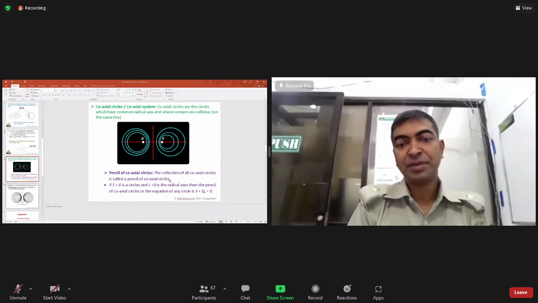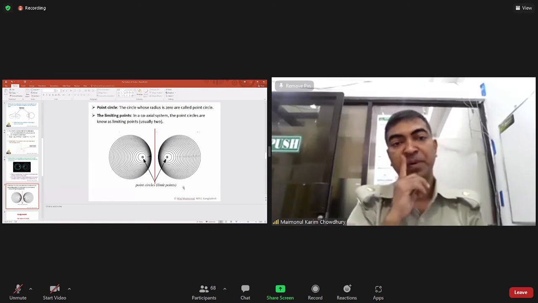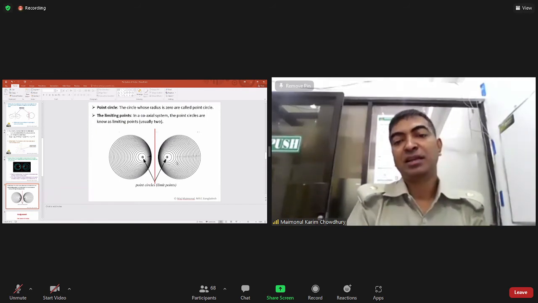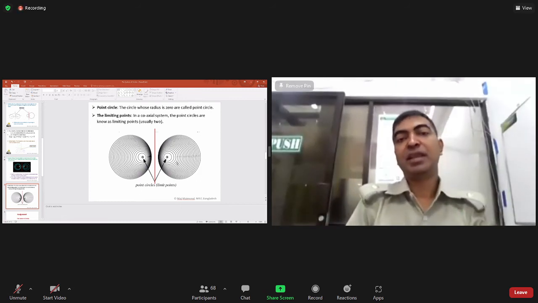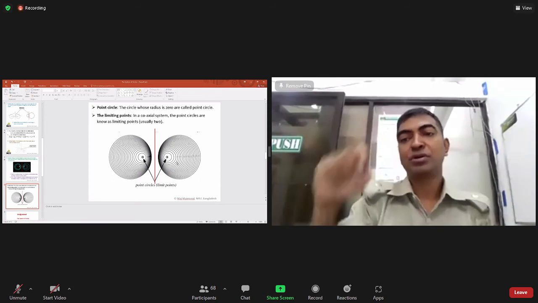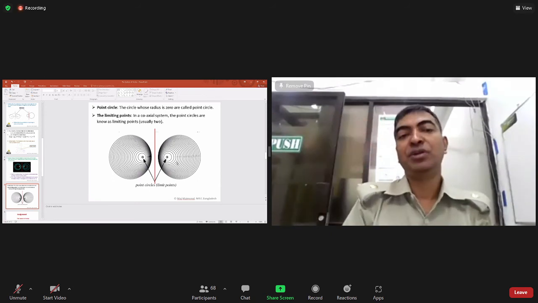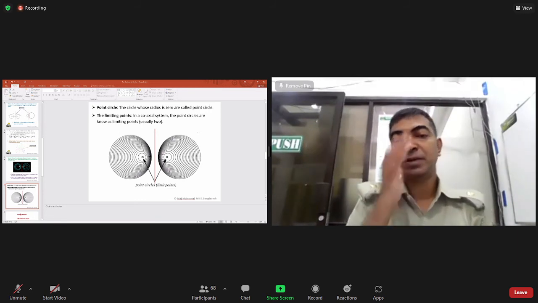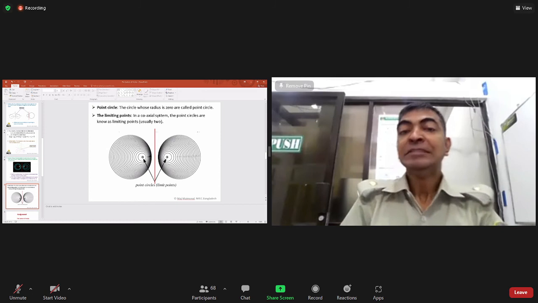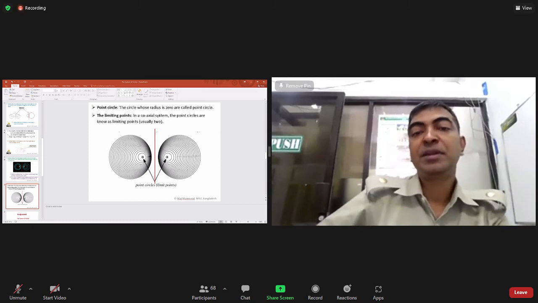Now we are going to limiting points, or point circle. If you make a circle smaller and smaller, then you will see that there is a dot, or a point. It's called the point circle. The circle whose radius is 0 is called a point circle. The point circles in a coaxial system are known as limiting points.